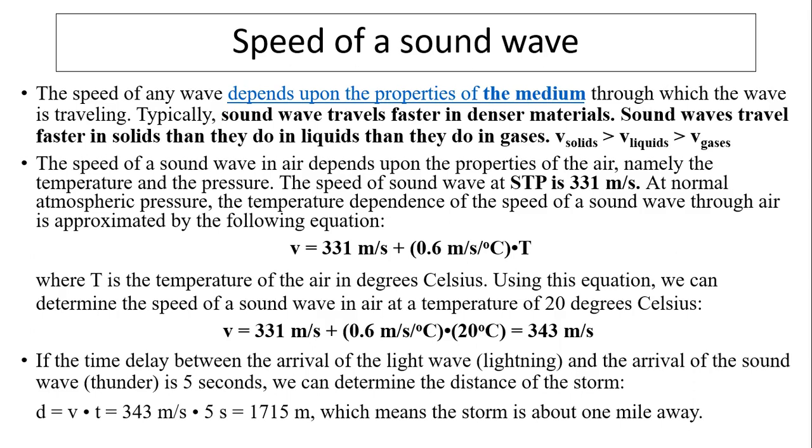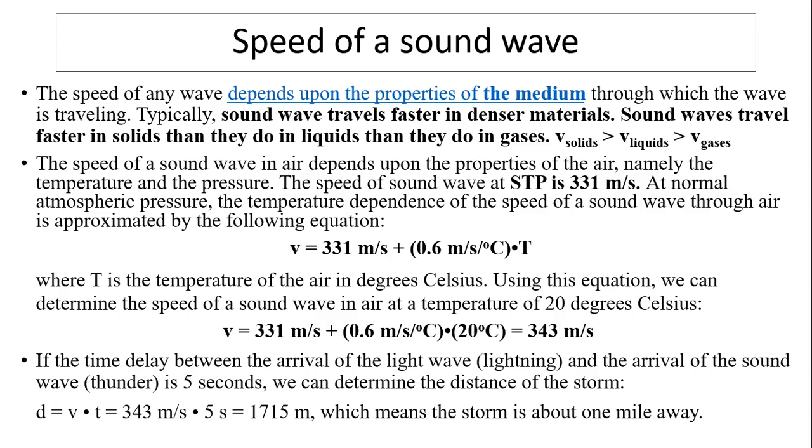So at normal atmospheric pressure, the temperature dependence of the speed of sound wave through air is approximated by the following equation: V equals 331 plus 0.6 times T. In this equation, T is the temperature in degrees Celsius. By using this equation, we can determine the speed of sound wave at the average temperature of 20 degrees Celsius, which is 343 meters per second.